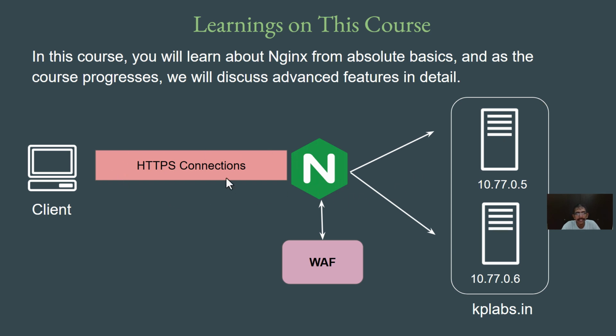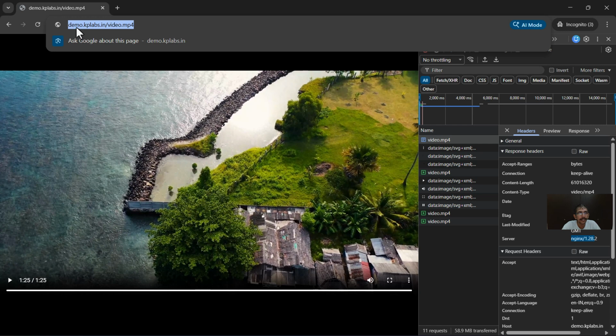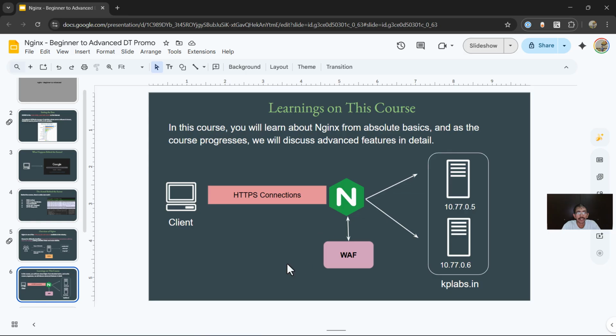And along with that, the HTTPS connection is very common nowadays, so that the traffic is encrypted. So even if an attacker is sniffing the network, he will not be able to get the username and password or any other data in plain text. Now let me also show you. This specific connection that you see, this is an HTTPS connection. Let me also show you. You see, this is an HTTPS connection that you are seeing. This is not an HTTP connection. Now for an HTTPS connection, you'll have to configure the appropriate set of certificates at the Nginx level for this to work. So all of those configurations, all of the details related to load balancing, WAF and many others, we are going to discuss as part of this course.